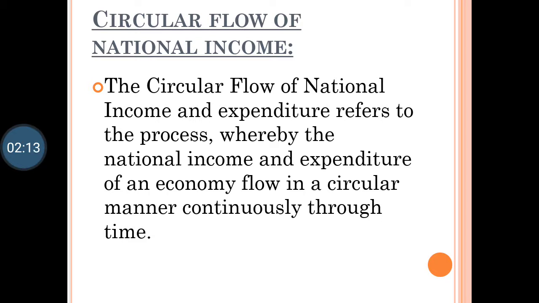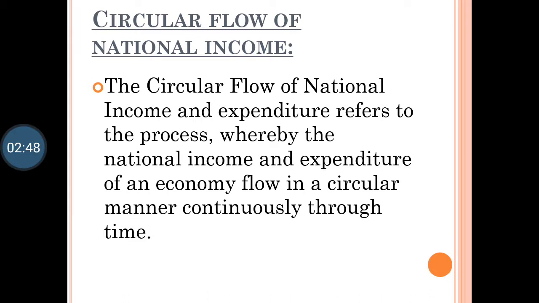Same way, for example, your parents are working somewhere. So at the end of the month, they receive income for whatever work they are doing in a month. So this becomes their income. Now in return, they are spending this income to buy goods and services for their daily needs or for whatever purpose. So the expenditure is happening.